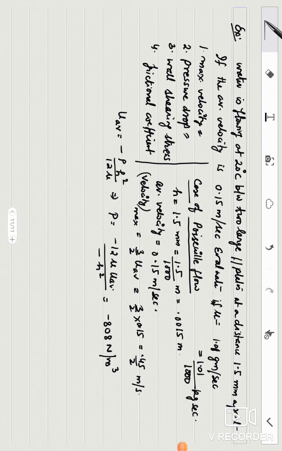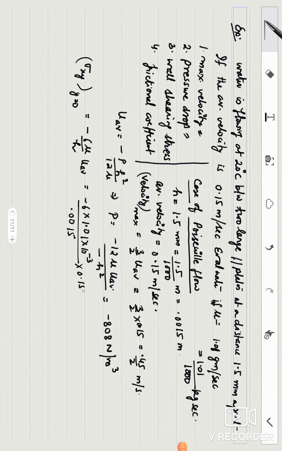Similarly, wall shearing stress is asked. So what is your sigma xy? From the article, at y is equal to 0, it was minus 6 mu upon h u average. Again put all the values. Minus 6 into 1.01 into 10 raised to the power minus 3, this is the viscosity, and then 0.0015. And u average is given as 0.15.